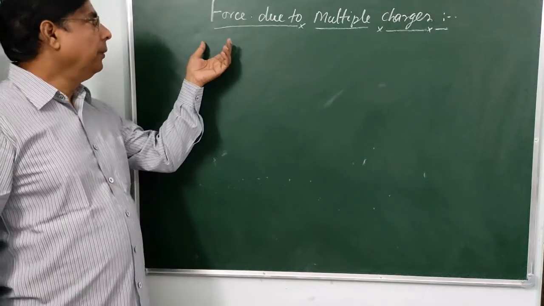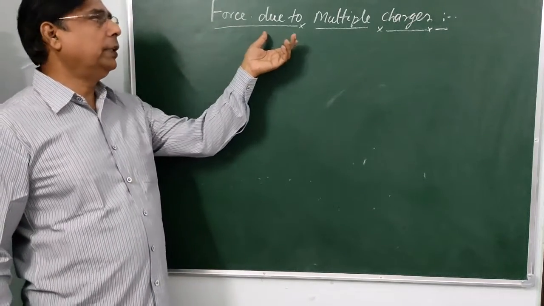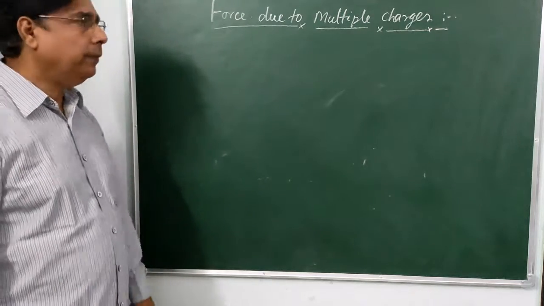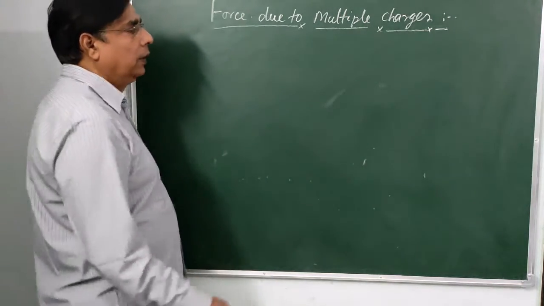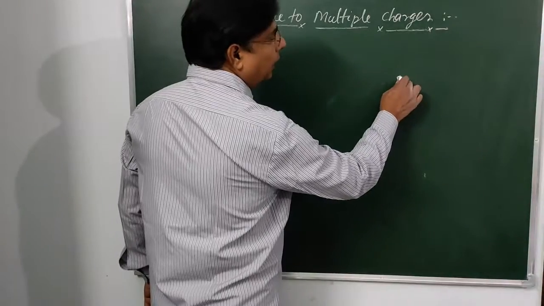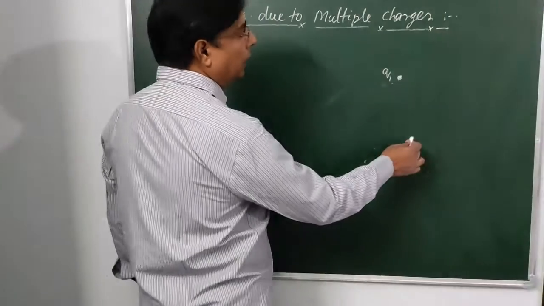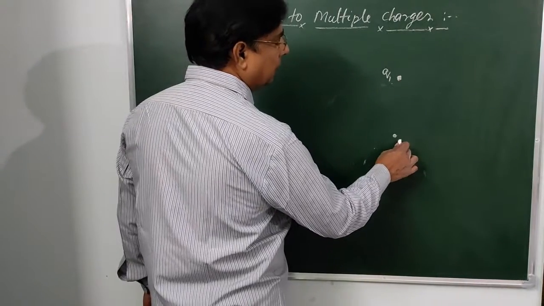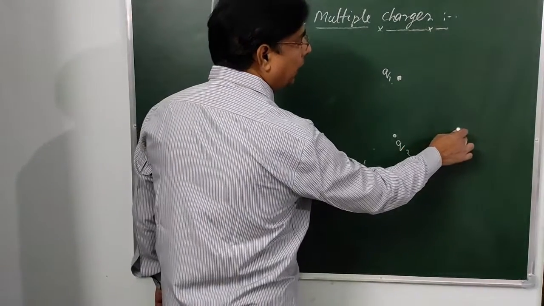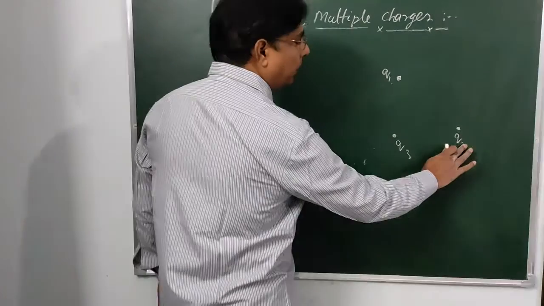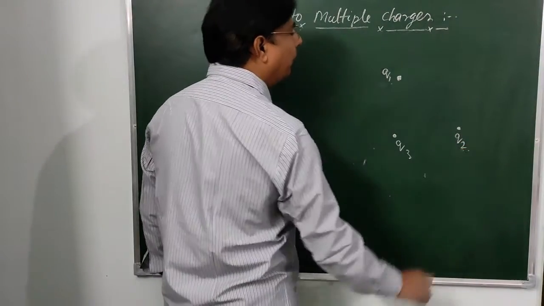In this video, we will study about the force due to multiple charges. Suppose we have several charges in space. Suppose we have this charge q1, here we have the charge q3, and here we have the charge q2.